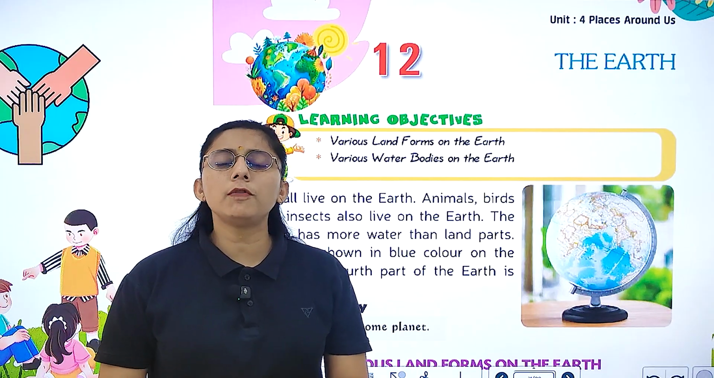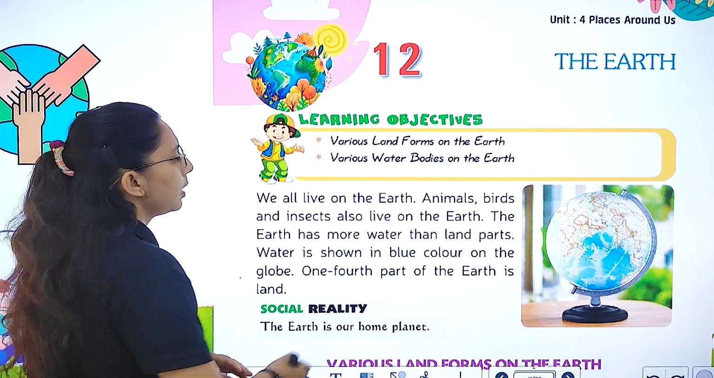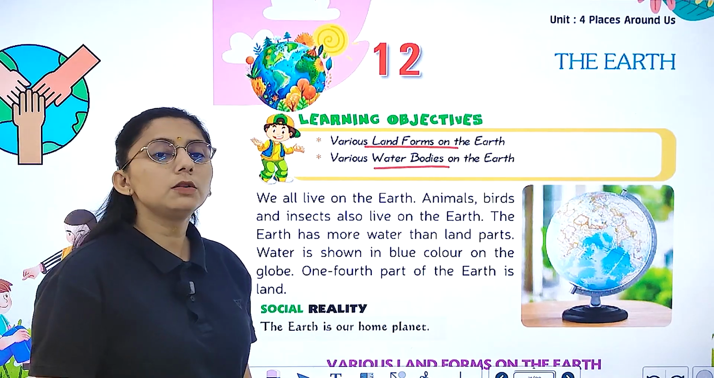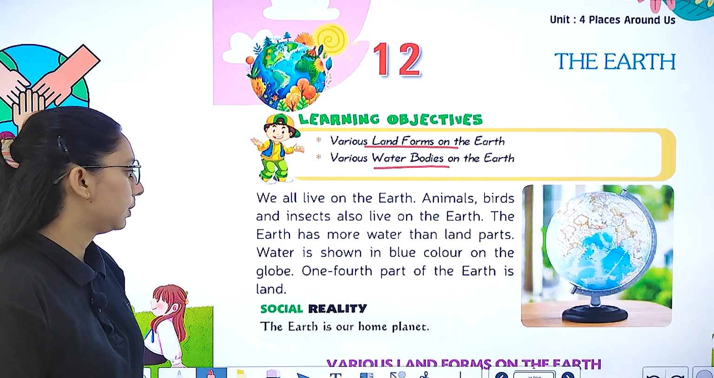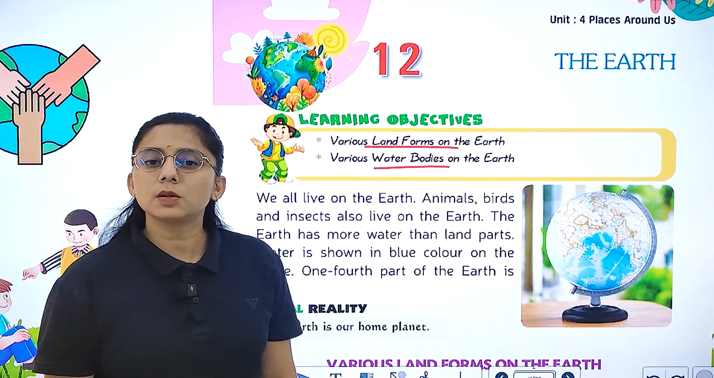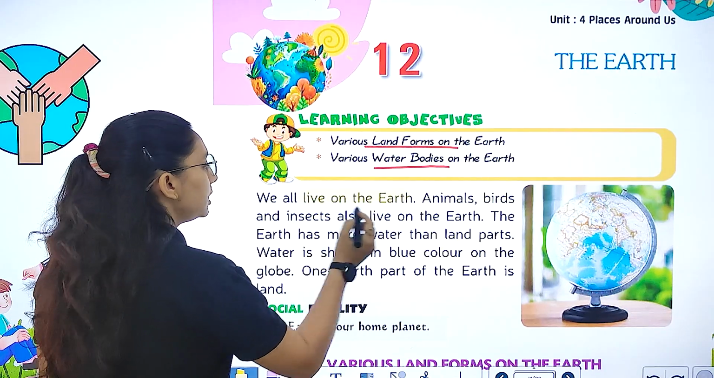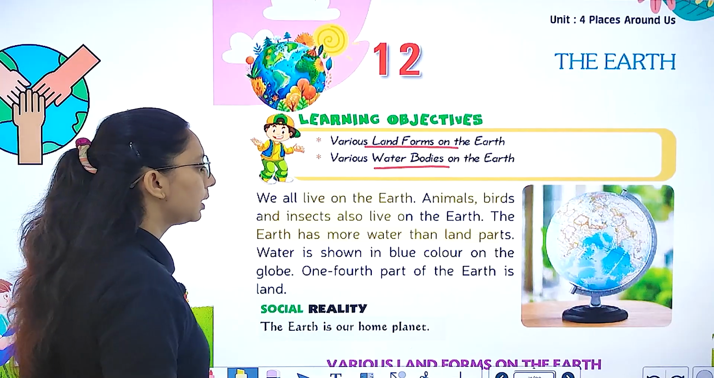Because there is a presence of water. In this chapter, I will tell you about the various landforms and water bodies. If we talk about water bodies, we have oceans, and the land parts are known as continents. We all live on the earth, and animals, birds, and insects also live on the earth. The earth has more water than land.